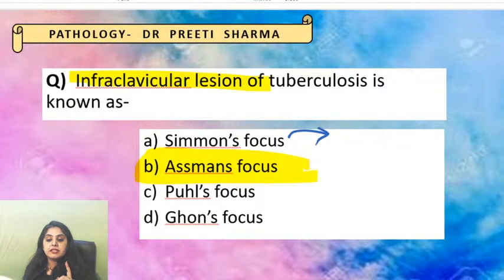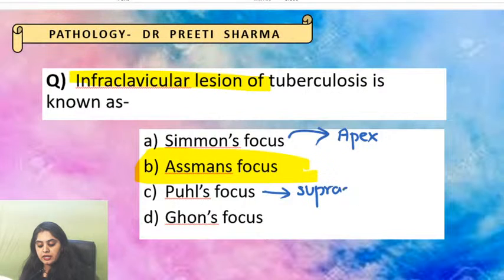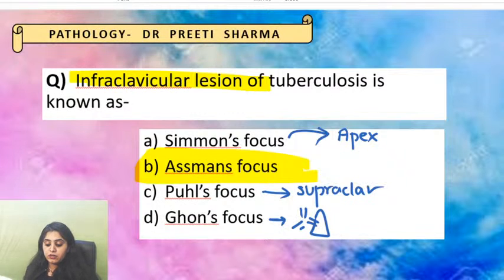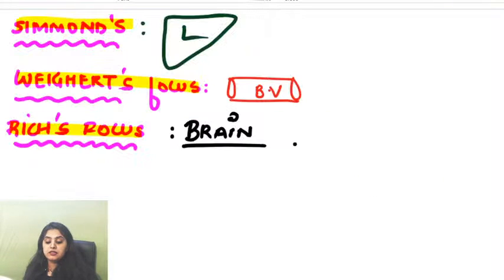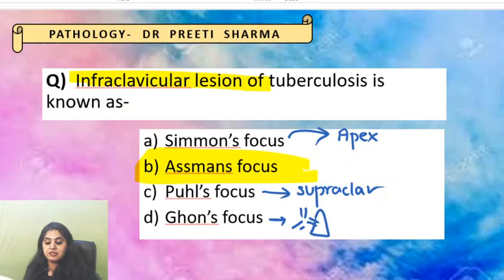Quick recap, tell me, Simon would have been the answer of? Everyone, Simon would have been the answer of? Simon, so that would have been the apex. Pearl's would have been the answer of? Supraclavicular. And Ghon focus would have been the focus in the lungs as a whole. Many of you said liver. Guys, why liver? Liver was Simon's, not Simon. That is the difference. So remember, Simon is apex. No confusion on that.